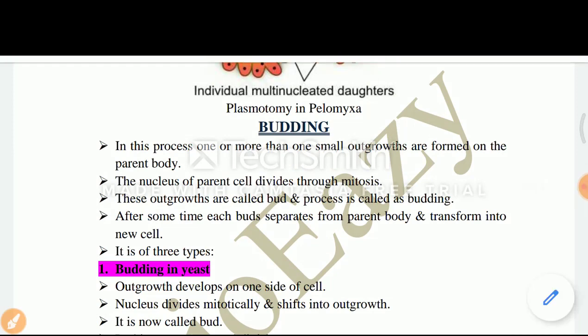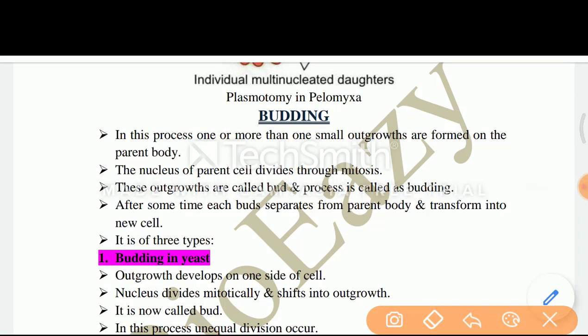Now next is budding. In this process, one or more small outgrowths are formed on the parent body. The nucleus of the parent cell divides through mitosis. These outgrowths are called buds, and the process is called budding. After some time, each bud separates from the parent body and transforms into a new cell.